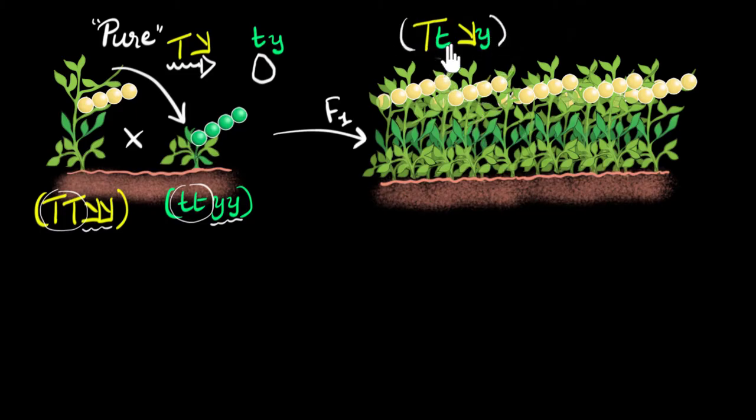They're hybrids because the copies of the genes are not the same. These are pure because they have identical copies of the genes, but these are hybrids because they have different copies. The dominant one gets expressed, so it's tall because tall is dominant, and this is getting hidden. And again, yellow is dominant, that's why it's being seen, and the green is getting hidden. So it's a hybrid.